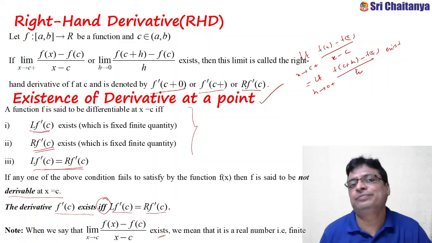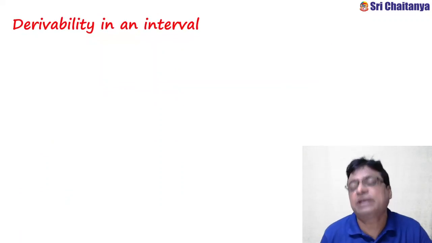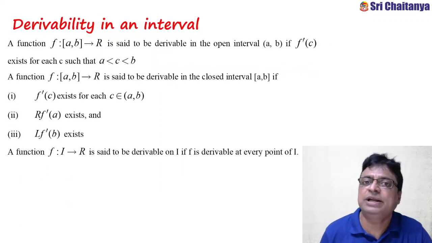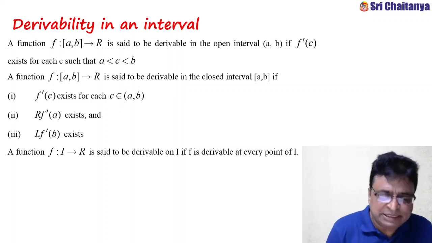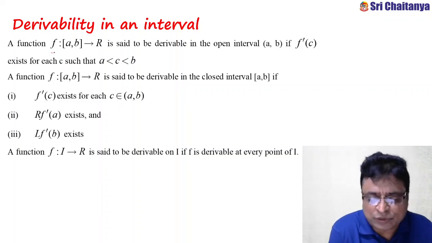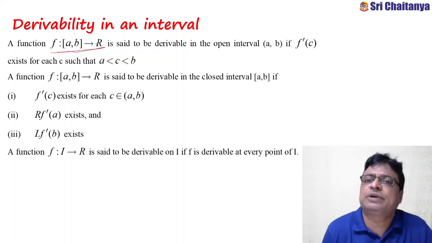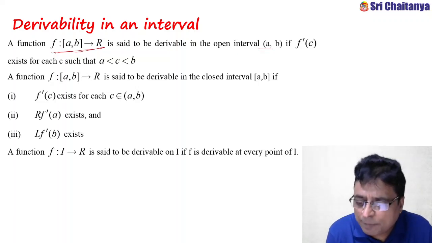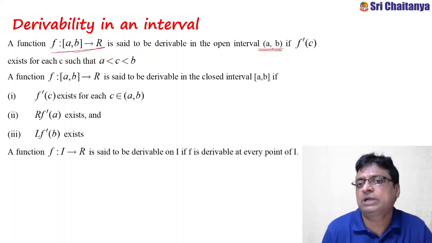Now coming to the derivative of the function in an interval. Derivability in an interval. Suppose f, as usual, from the closed interval ab to capital R is said to be derivable in the open interval ab. What does it mean?